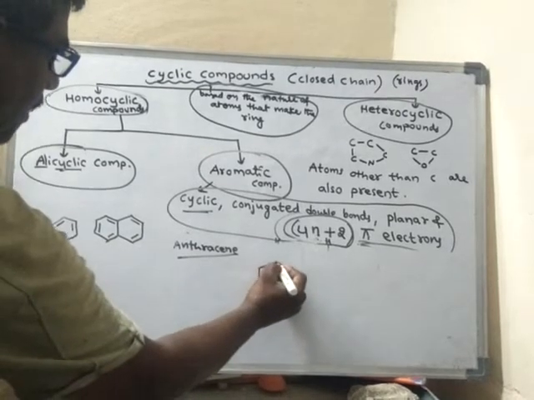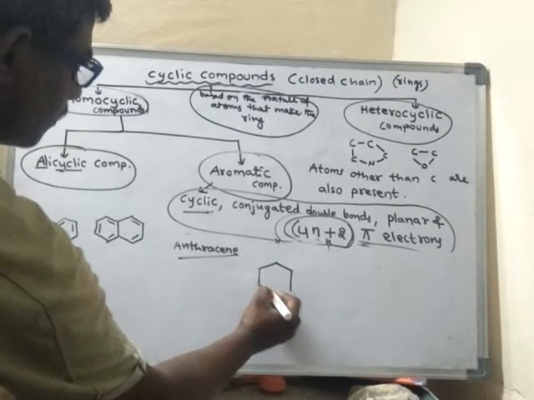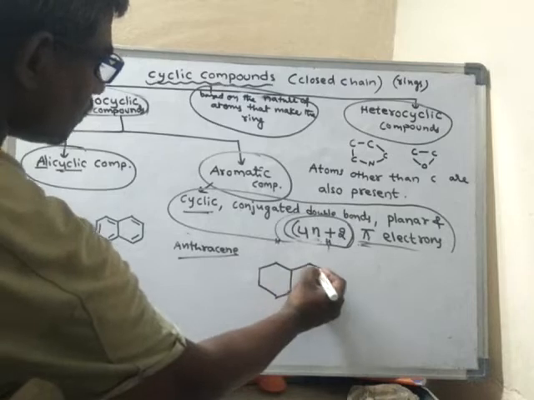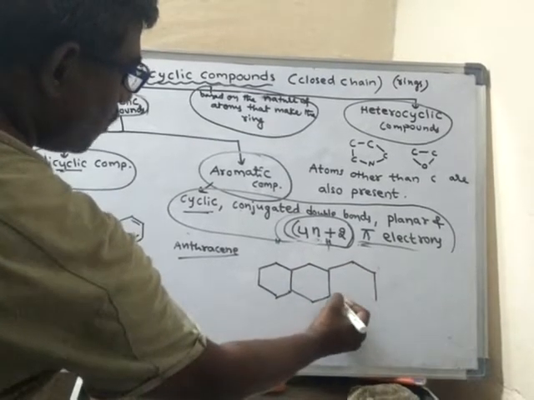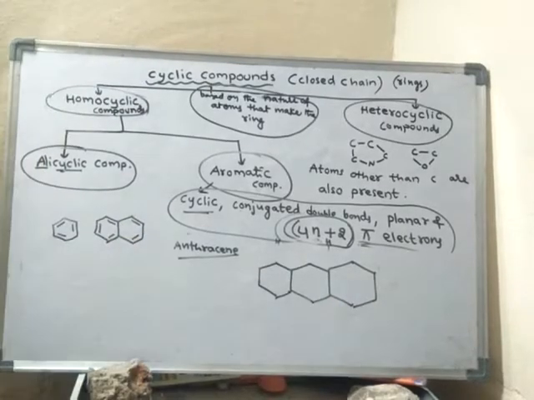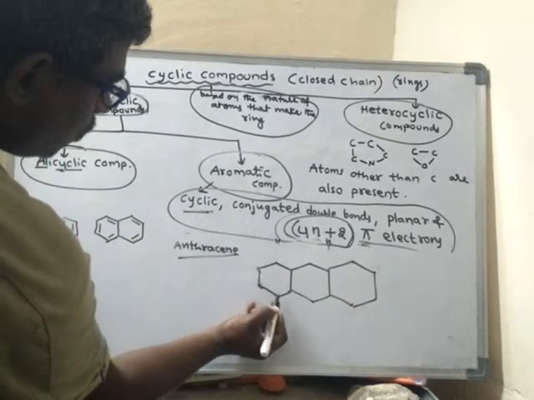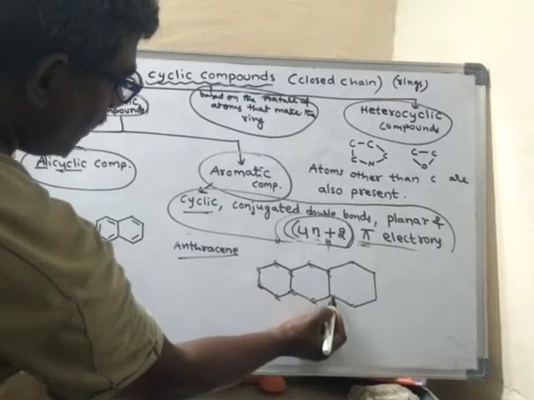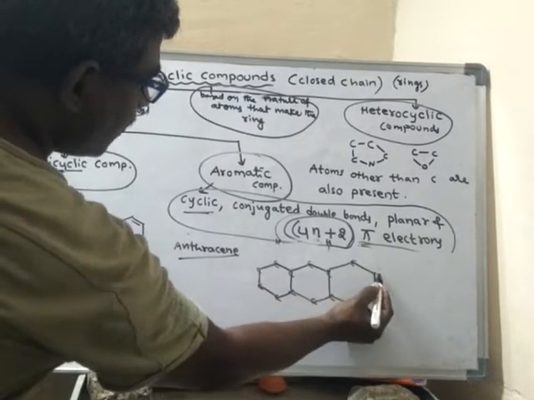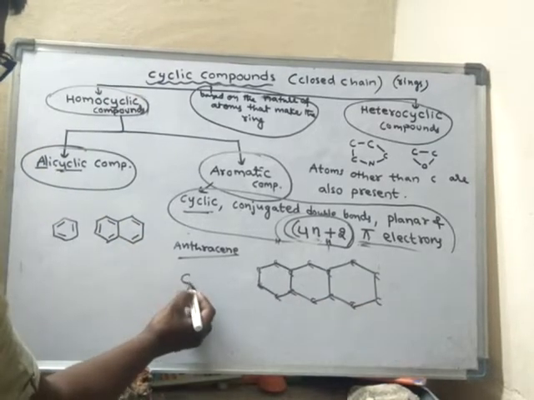Anthracene contains 3 rings. Can you guess how many carbon atoms are there? 1, 2, 3, 4, 5, 6, 7, 8, 9, 10, 11, 12, 13, 14. C14.